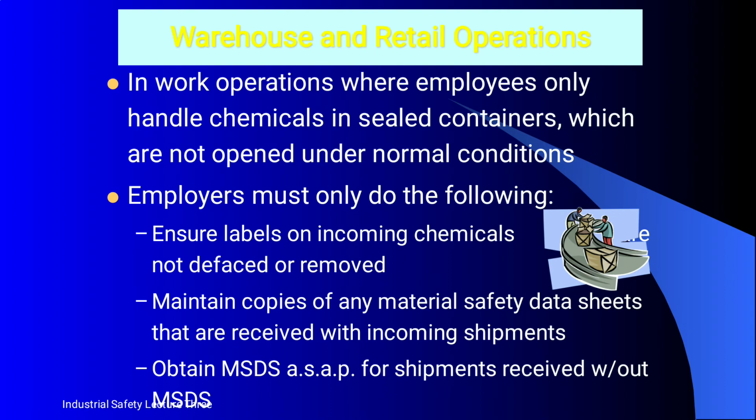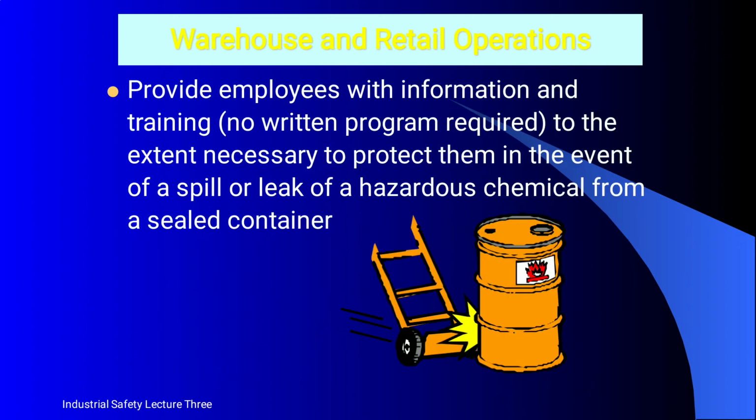Warehouse and retail operations. In work operations where employees only handle chemicals in sealed containers which are not opened under normal conditions, employers must only do the following. First one, ensure labels on incoming chemicals are not defaced or removed. Maintain copies of any material safety data sheets that are received with incoming shipments. Fourth one is obtain the MSDS as soon as possible for shipments that do not have one.